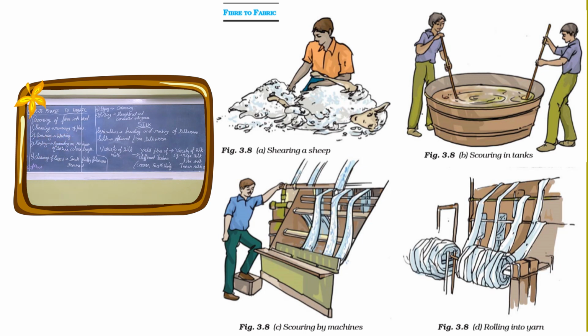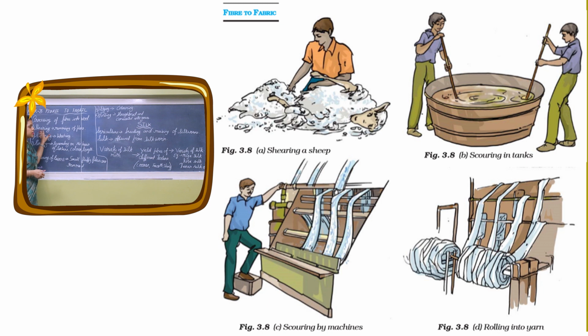So what do they do after rearing and breeding? Throughout the winter they don't do anything to the sheep, they only look after them and give them good food, so that they can be healthy, and their skin too. When you eat healthy, your skin is going to be healthy. Your hair is going to be good. The same thing happens for the sheep also. They feed them properly. They take care of them so that their skin and their wool on the body is of good quality. Then comes the process of removing. This removal of fleece is done during the summer season, when summer comes.